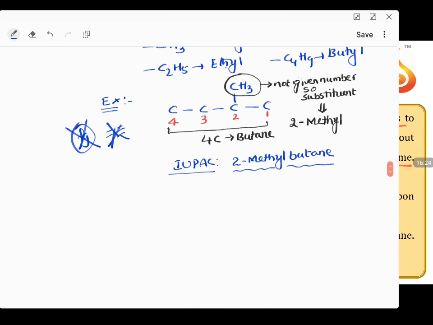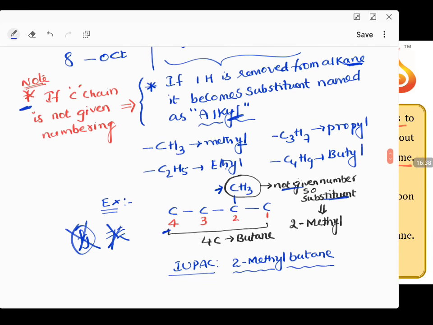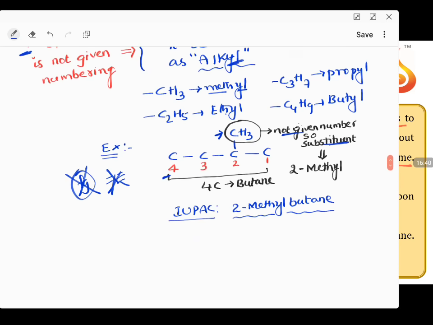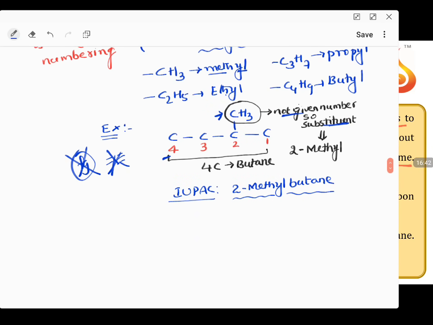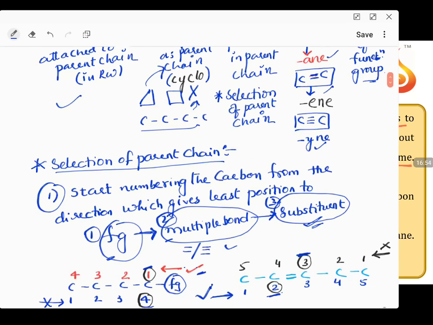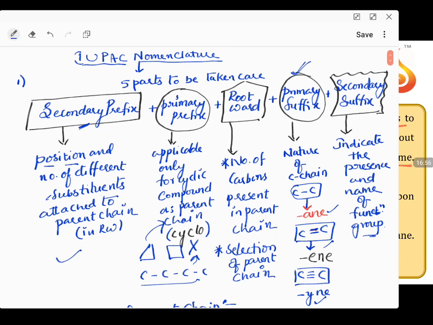Now substituents. Now 1, 2, 3, 4, the four numbers are given. These carbons are numbered, but is this carbon numbered? No, it is not given any numbering. So now this becomes your substituent. And CH3, what is the name we give for CH3? Methyl. At what position methyl is present? Second position. Remember, a number and a word should be separated by a hyphen. Now that is important. So the IUPAC name is 2-methyl because the substituent should be mentioned in the first case.